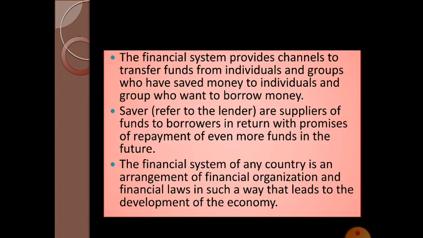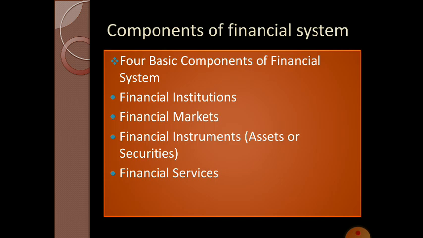Okay, the structure of financial system consists of financial institutions, financial market, financial instruments and financial services that we can call components of financial system. So, let's see what are the components of financial system. The first one is financial institution. Second one is financial market. Third one is financial instruments. And the last one is financial service. Okay students, let me explain one by one.